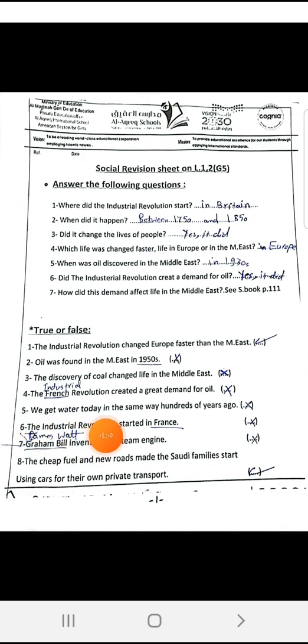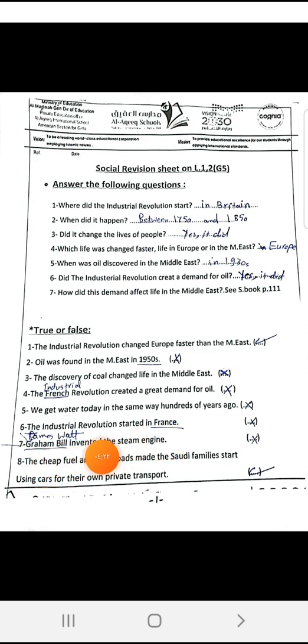5. We get water today in the same way we did hundreds of years ago? False. The way we get water now is completely different from the past. We get water now easier than in the past. 6. The Industrial Revolution started in France? No, it started in Britain.